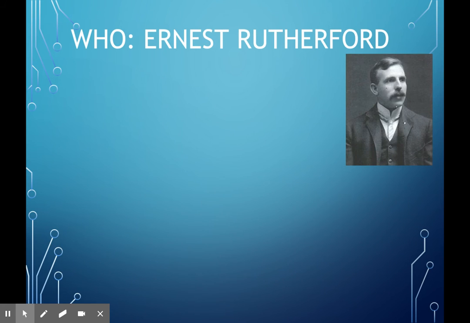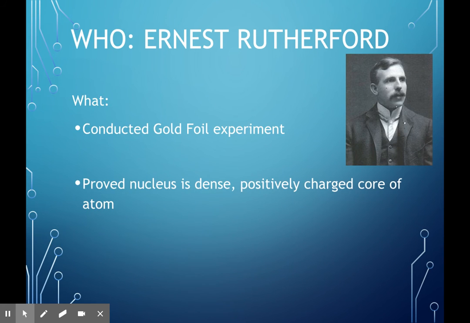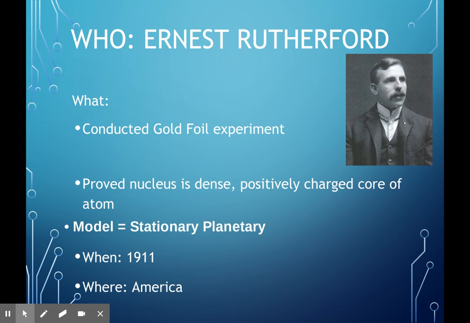Now we move to Ernest Rutherford. He conducted the gold foil experiment. Why the gold foil? Because he used gold foil to work on the structure of the atom. He proved that there was a nucleus, that the nucleus was dense, positively charged, and in the center of the atom. So how did he do this?